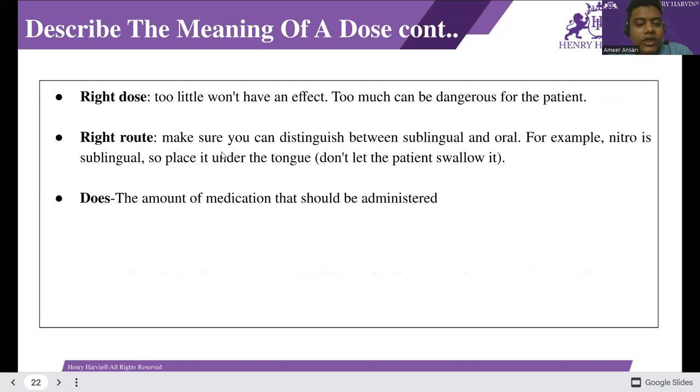And the right route. Make sure you can distinguish between sublingual and oral. For example, nitro is sublingual, so place it under the tongue. Don't let the patient swallow it. Dose is the amount of medication that should be administered. The amount is in mg and grams.